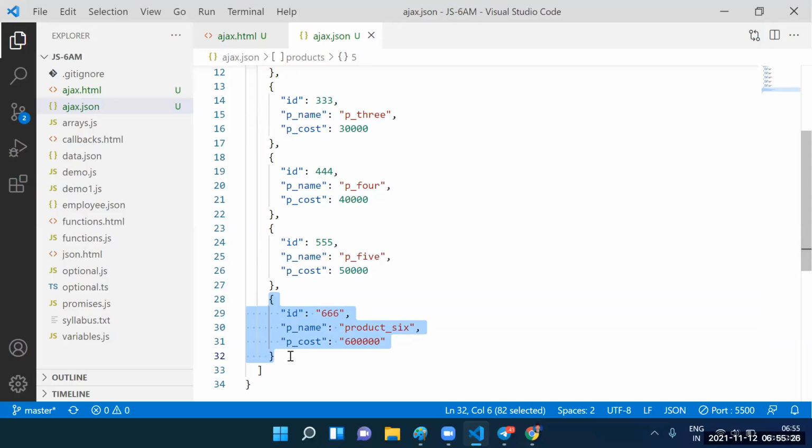2 requests are pending, put request and delete request. Can you complete that one? Just take the assignment again. After taking that assignment, please complete the put request and delete request. Sir, actually, after posting the data into the server ajax.json file, we can get that one by the get request.